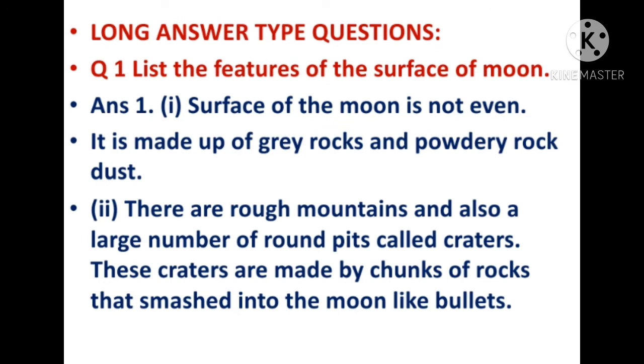Long answer type questions. First question: list the features of the surface of moon. The first point is the surface of the moon is not even, means it is not smooth. It is made up of grey rocks and powdery rock dust. Second point is there are rough mountains and also a large number of round pits called craters. These craters are made by chunks of rocks that smashed into the moon like bullets. So this is about the features of the surface of moon.